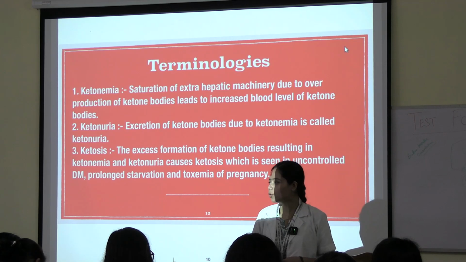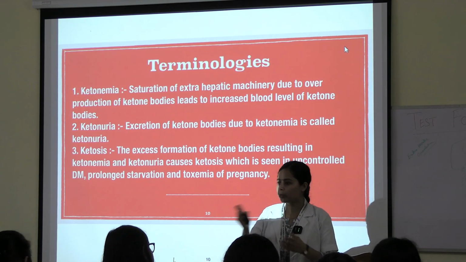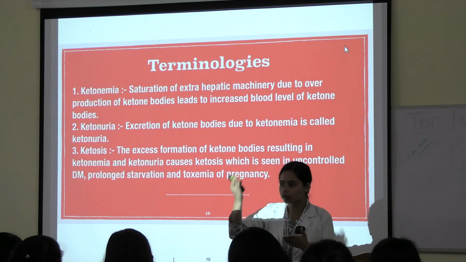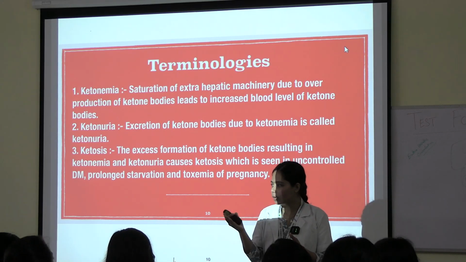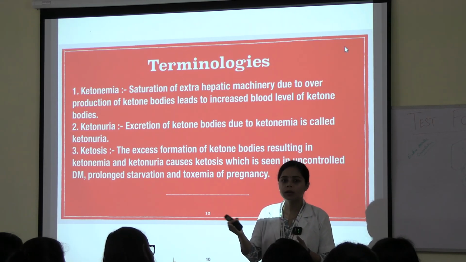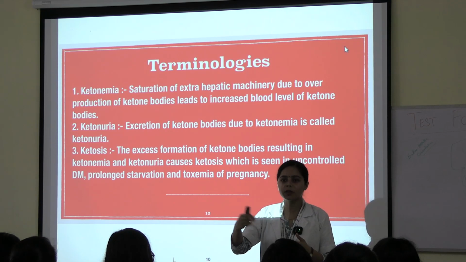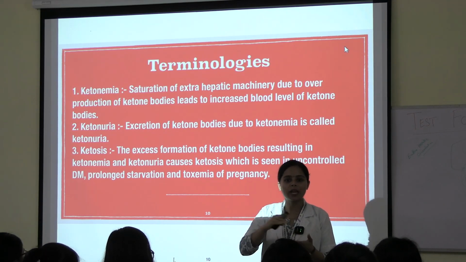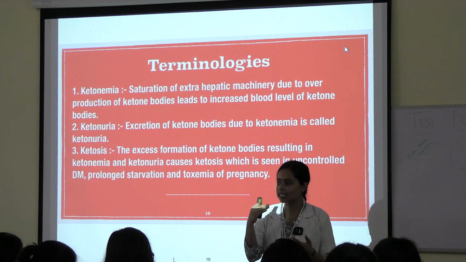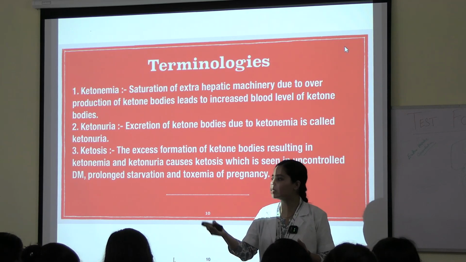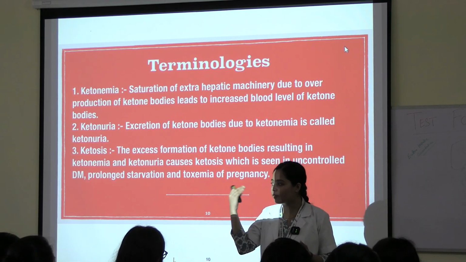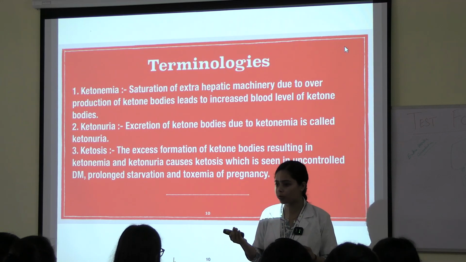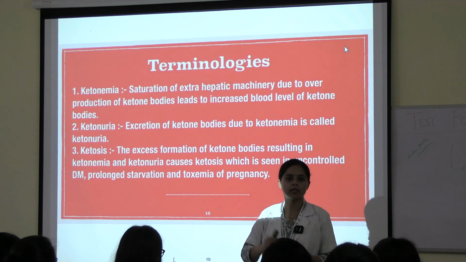In other cases you can see hyperemesis. Break the words: hyper means what? More. Emesis means vomiting. Gravidarum means what? Pregnancy, uterus. So during pregnancy, when the lady is vomiting more and more, because of which she is not able to take in anything, what will happen? Fat metabolism will occur for energy production, that is toxemia of pregnancy.